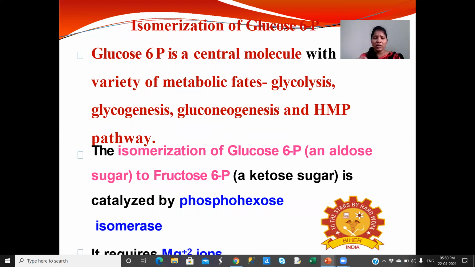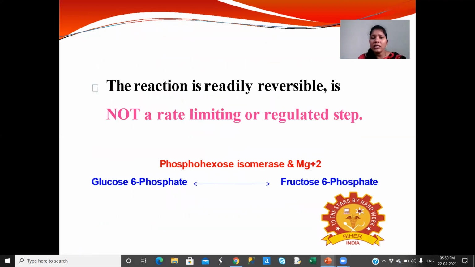So that is isomerization. Glucose undergoes phosphorylation, converting to glucose 6-phosphate. Then glucose 6-phosphate, in the presence of phosphohexose isomerase enzyme, is converted to fructose 6-phosphate. This conversion requires a metal ion, magnesium.